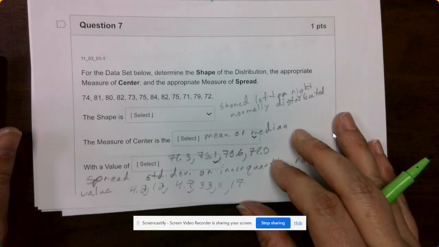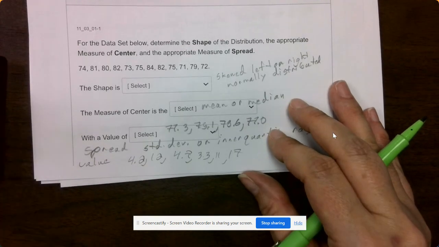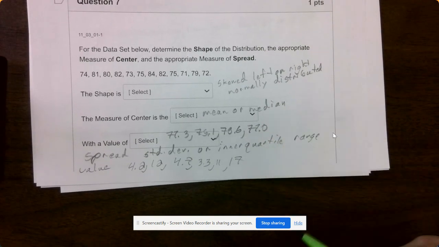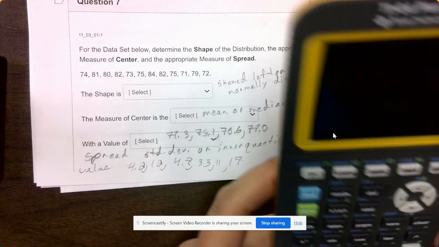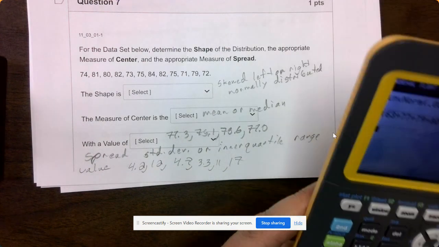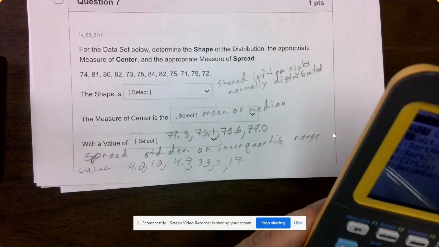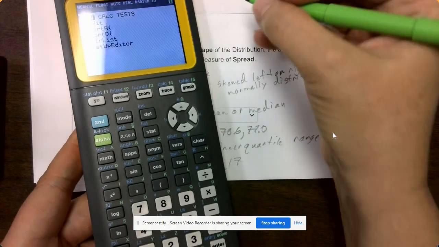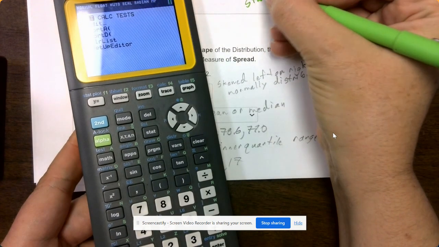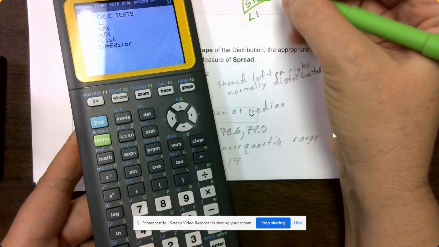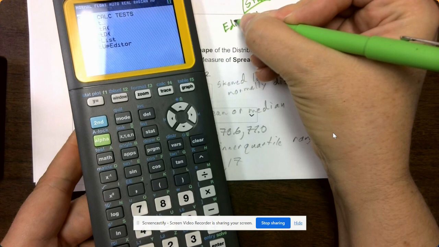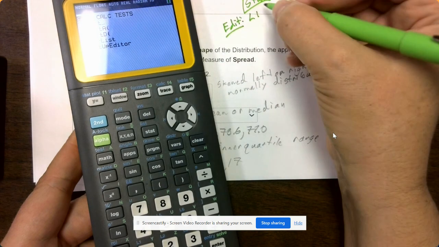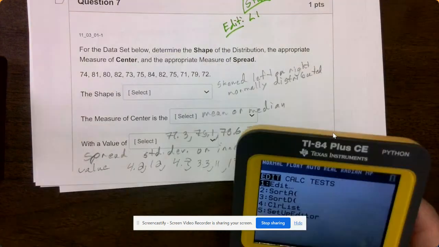Okay, this one. So we're looking at this data, everybody. We need to determine the shape of the distribution, appropriate measures of center, and appropriate measures of spread. Okay. So remember, you can calculate them just like we did on number 1. You can also go on the calculator, go to Stat, Edit, List 1, and put the numbers in. That's what I'm going to do.